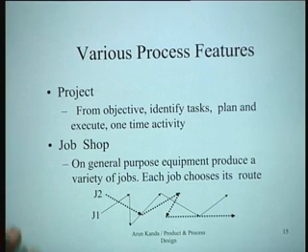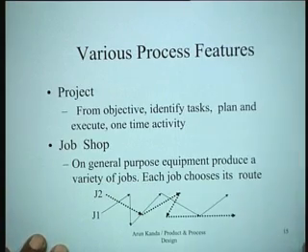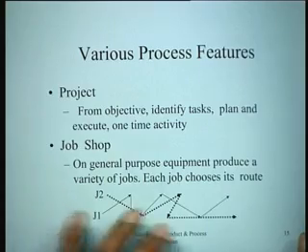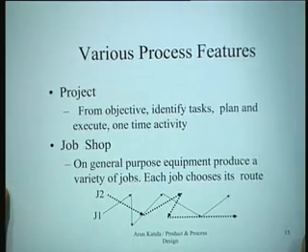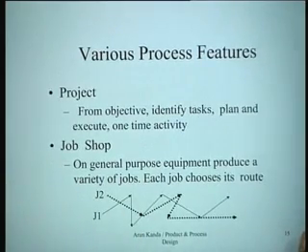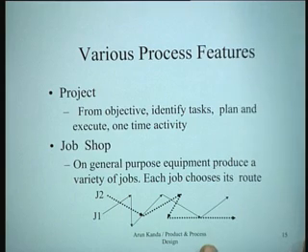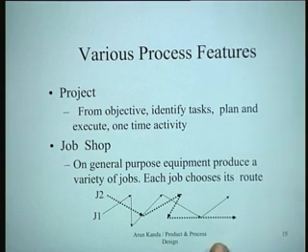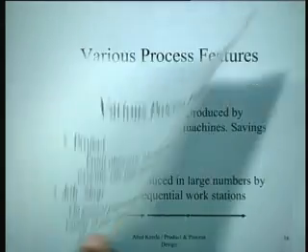So this is typically what happens in a job shop, and these features mean that there are complicated or very difficult kinds of flow patterns which emerge in the job shop. However, what's the advantage? The major advantage is that you get a lot of variety. You can produce variety, but this kind of thing will happen.